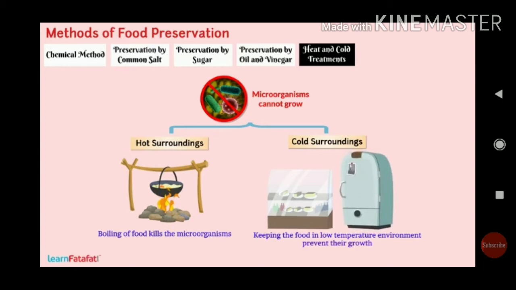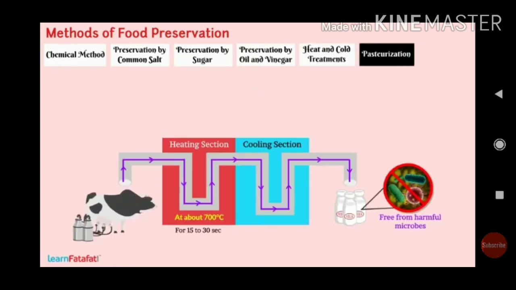So in a refrigerator, at a very low temperature, or in ice packs or a refrigerated container, fish and prawns are stored. Certain food items can be preserved by heat treatment. So what is that? Milk.